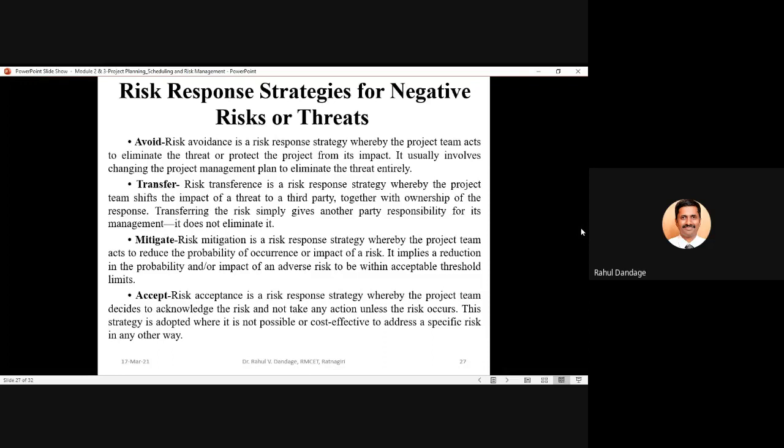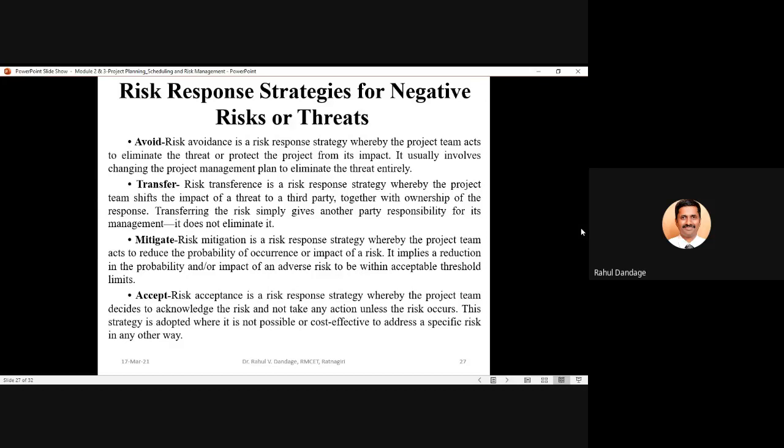It usually involves changing the project management plan to eliminate the threat entirely. So for elimination of the risk, for avoiding that risk, we may go for changing the project management plan, so that the change in the project management plan will automatically eliminate that risk, that threat, which is hampering your project to a great extent.